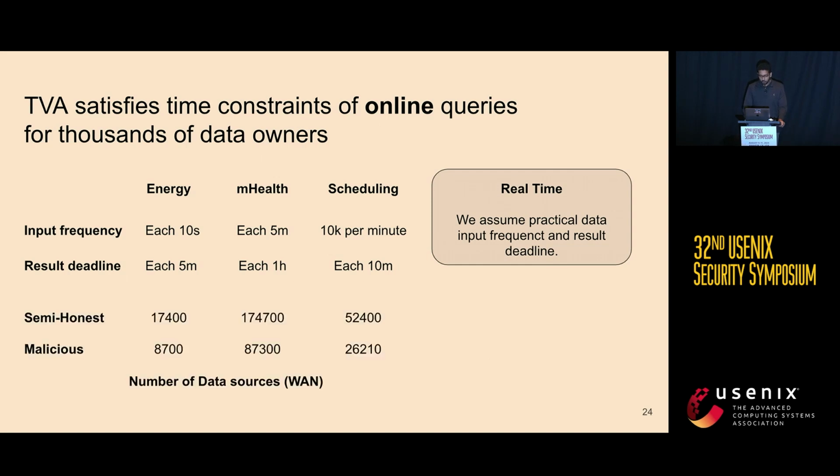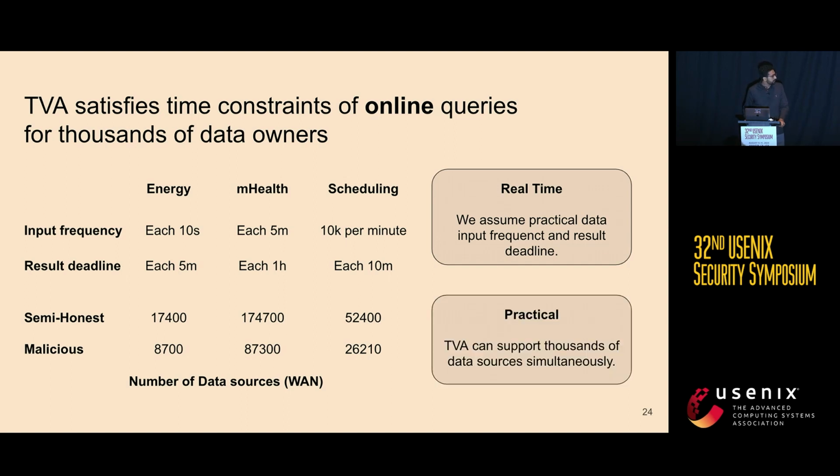According to these assumptions, we find that we support online real-time queries with more than 10K houses in the energy consumption and more than 27K patients for the medical study. Note that this is for malicious security and also for the WAN setting. According to those numbers, we see that the system is practical for such a purpose.